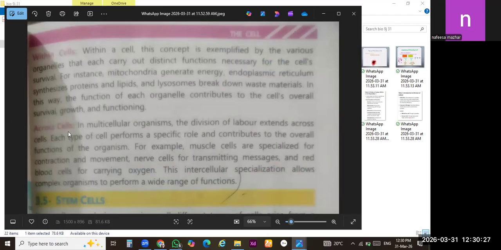And the next one is across the cells. In across the cells, the topic which we discussed on the previous page, like cell specialization, is related to this. Here is a quick review of the whole topic of cell specialization: how all these cells are specialized with each other and how they perform specific tasks.